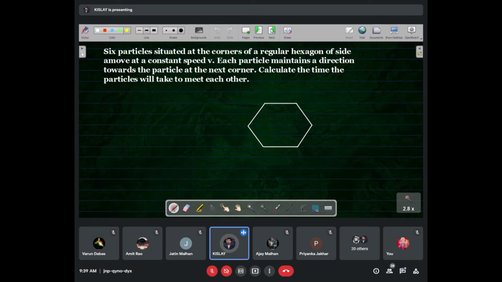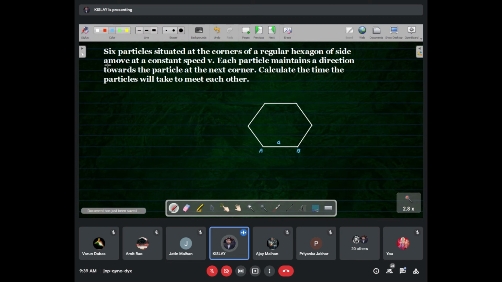It is a regular hexagon of side A. Are you trying? Let's say this particle is A and here the particle is B. The separation is A, that is given.